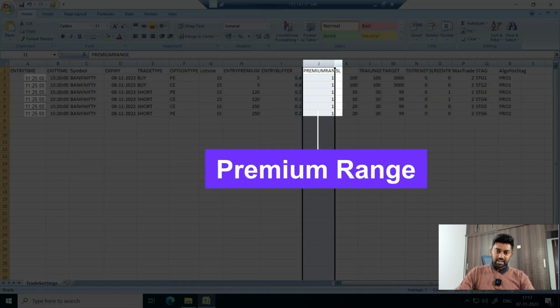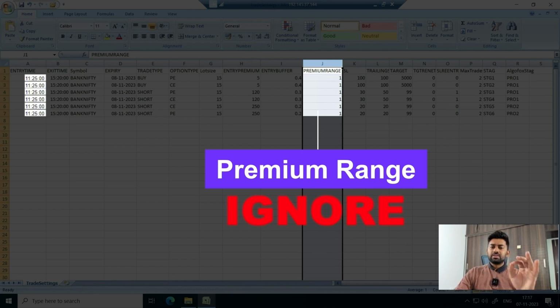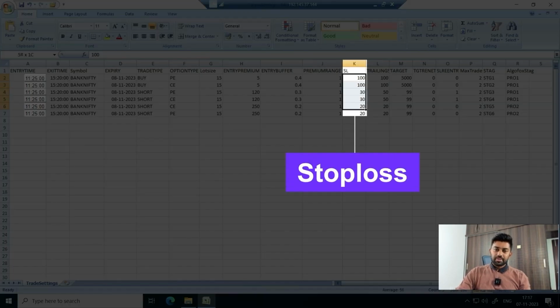Next, there is premium range. I will ignore premium range for now. I'll come back to this in a while. Then there is a stop loss. So let us say we execute a trade, and then when we take a trade, whether it is a buy trade or a short trade, at what price should the stop loss be?